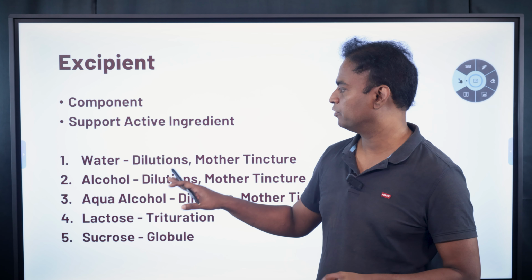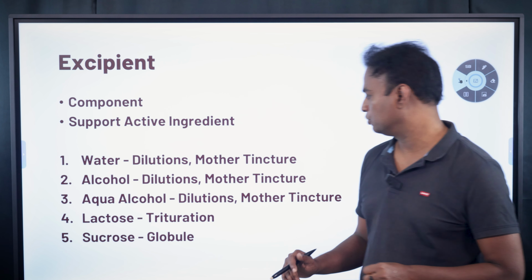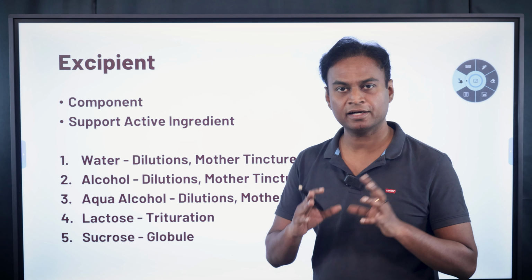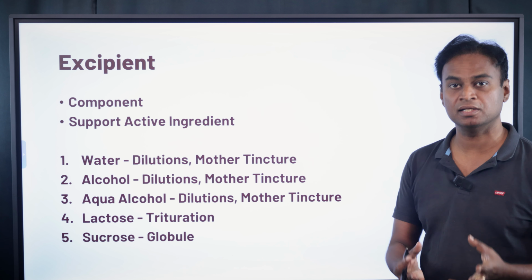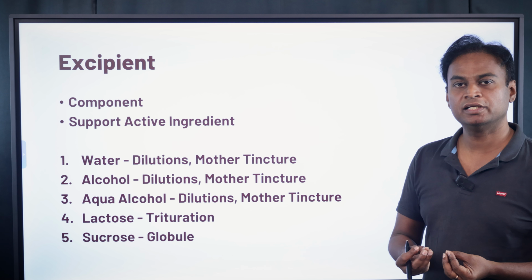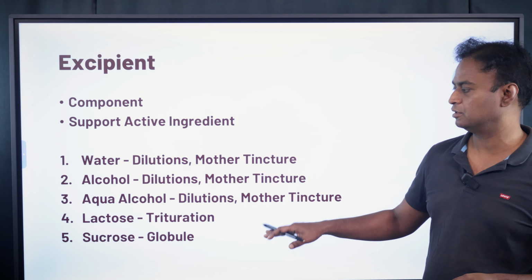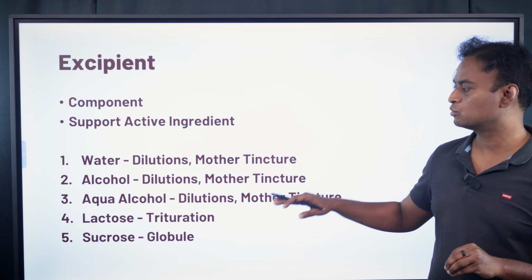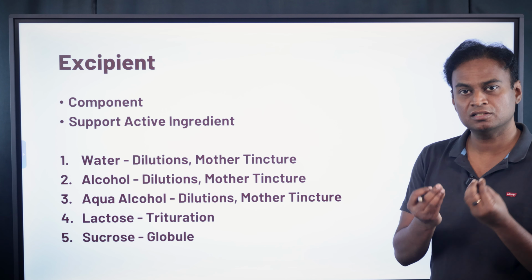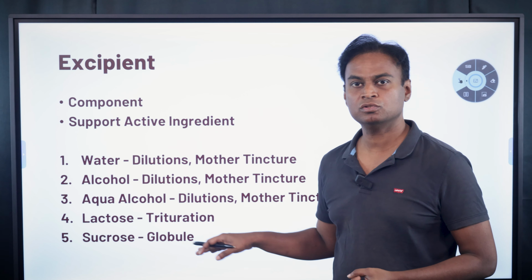When you mix water and alcohol, that is known as aqua alcohol. Aqua alcohol is used in dilutions and mother tinctures. Basically these three are the same. Then what is lactose? Lactose is a powder made from milk, right? When you use that powder and add the active ingredient to it, that is known as lactose excipient. Normally we use it in trituration. This lactose acts as an excipient for trituration. These nanoparticles are stabilized in the lactose excipient.